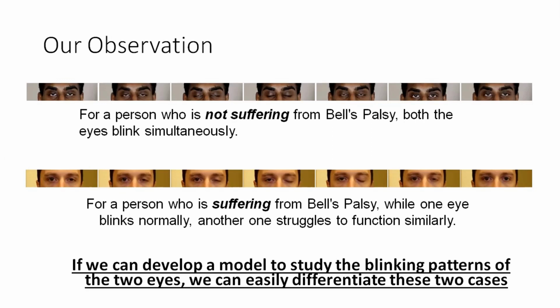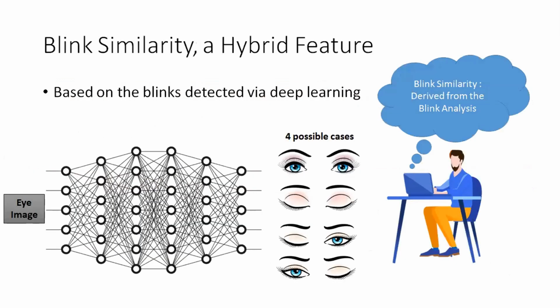So in this work, we will see how we can leverage this, how we can model these blinking patterns to detect Bell's palsy. Our entire work is centered around a hybrid feature called blink similarity. We call it hybrid because it is based on the blinks detected via deep learning. So we have a DL network which takes eye image as input and outputs the state of the eye. Now, depending upon the states of the eyes, there are four cases possible.